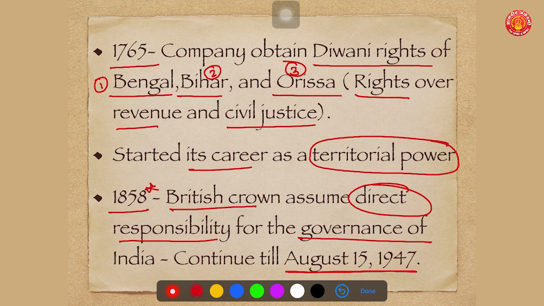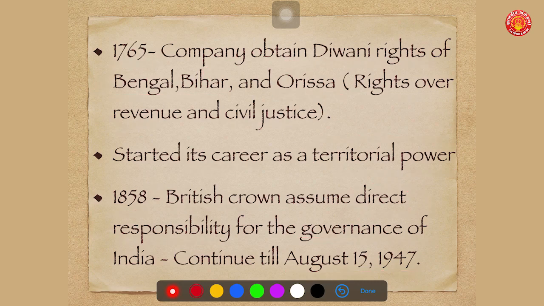Remember, after getting Diwani rights in 1765, the company started its career as a territorial power, and after 1858 the British Crown assumed direct responsibility for the governance of entire India, which continued till August 15, 1947, when we got independence under the Indian Independence Act of 1947.